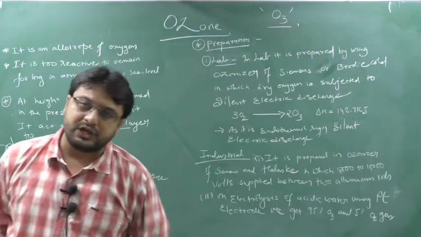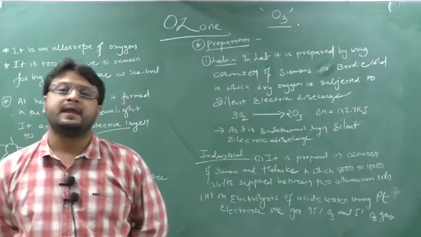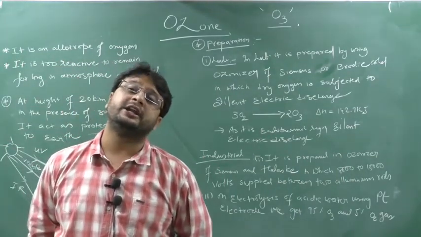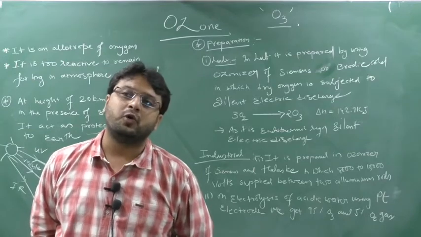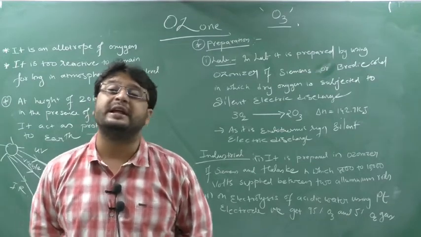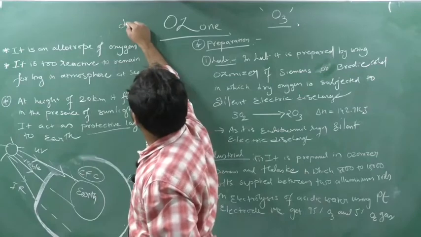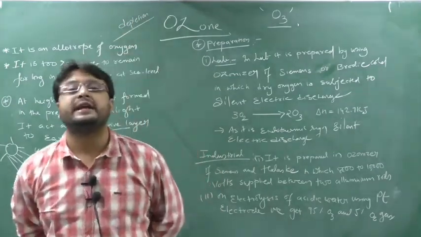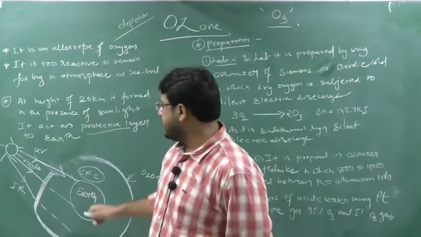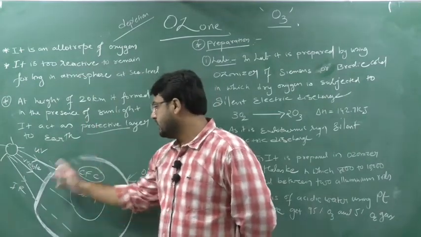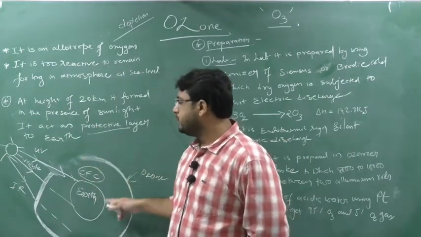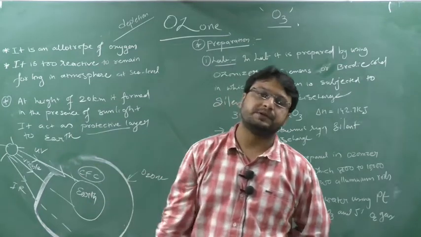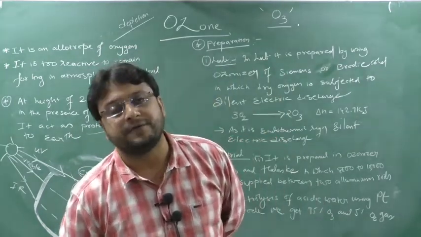In the region known as Alaska, the ozone layer is slowly getting over. The English word for this is depletion. So the ozone layer is slowly getting depleted. If the ozone layer is slowly depleted from the earth, the earth will be completely open to UV rays, and every person staying on the earth will suffer from different types of diseases.